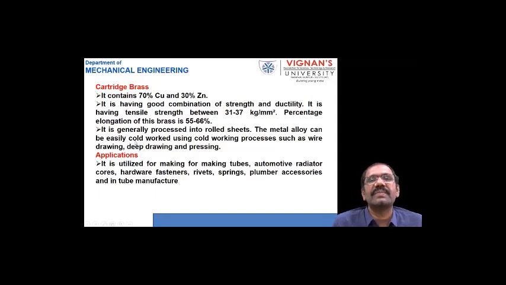Deep drawing is used for making cups. For applications, it is used for making tubes, automobile radiator cores at the front side, hardware fasteners, joining items, rivets, springs, plumbing accessories, and in tube manufacturing also we use this cartridge brass.